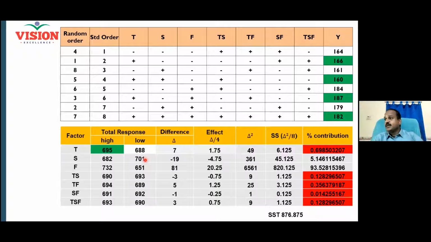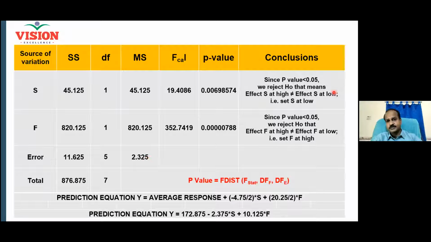Now tell me which is good for your process. Keeping the factor at high is good for you or keeping the factor at low is good for you? Low. So that is the solution. Set the factor yes at low. Right? The mixer should be run at low speed so that you get your chemical process yield maximized.